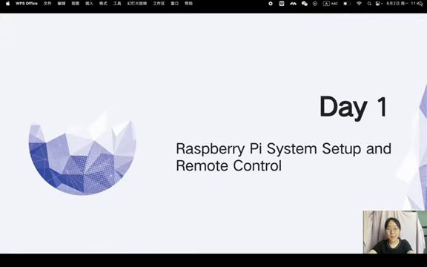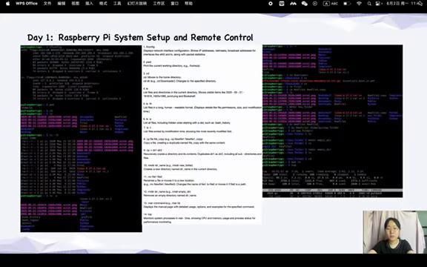On the first day, we began with setting up the Raspberry Pi system. We learned remote access to control Raspberry Pi. We also studied some basic commands like those in the picture, which are essential for the future work. These basics prepared us for the next stage.